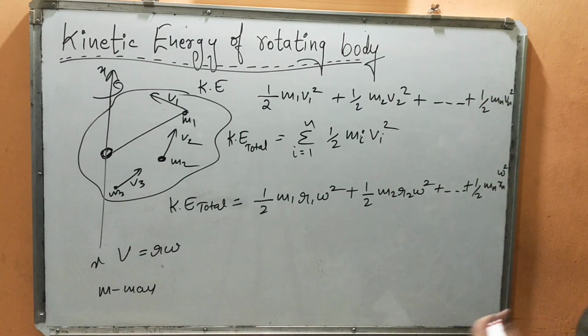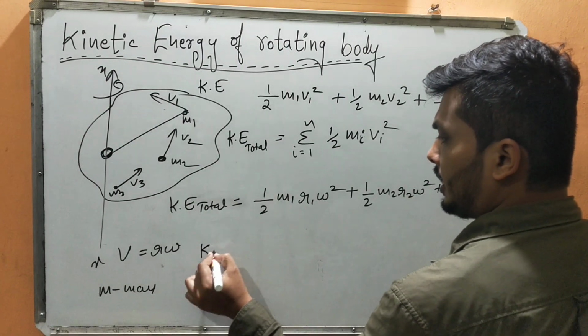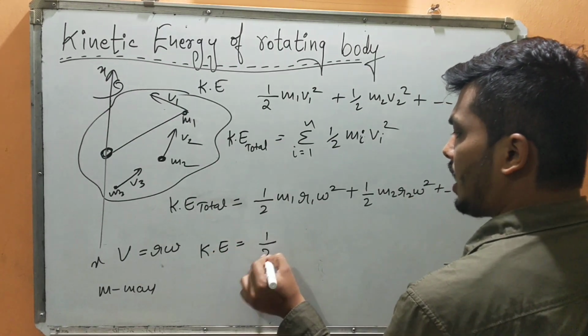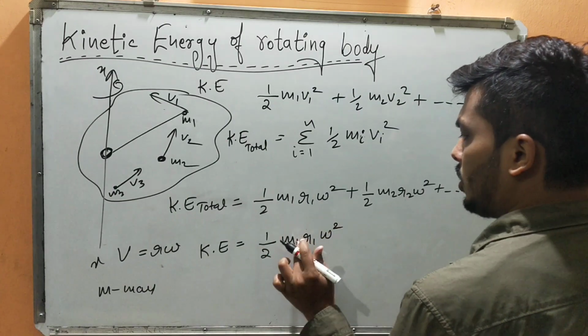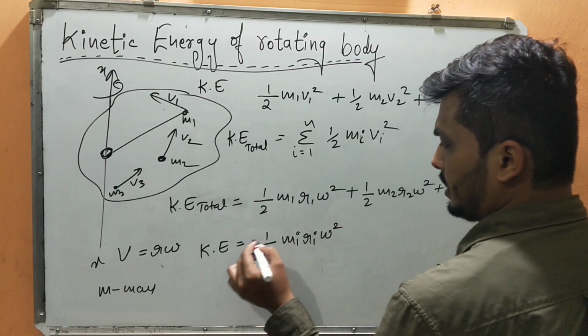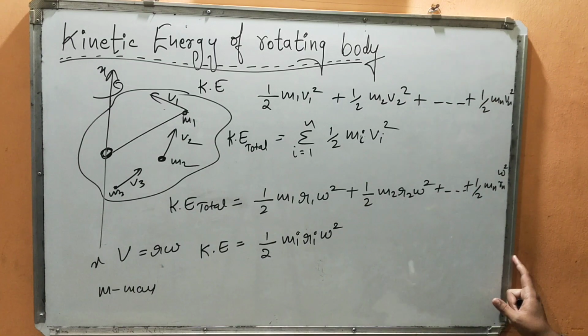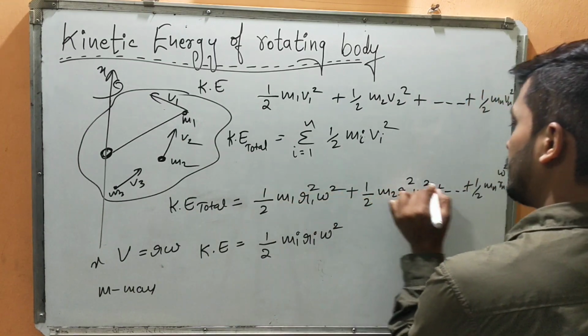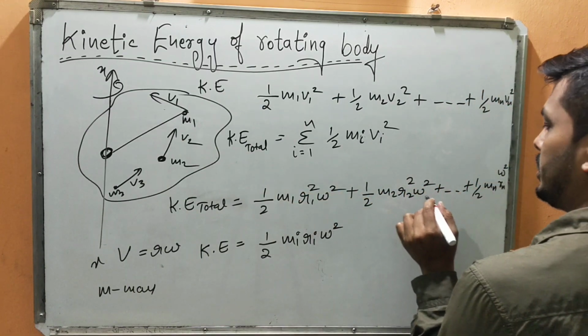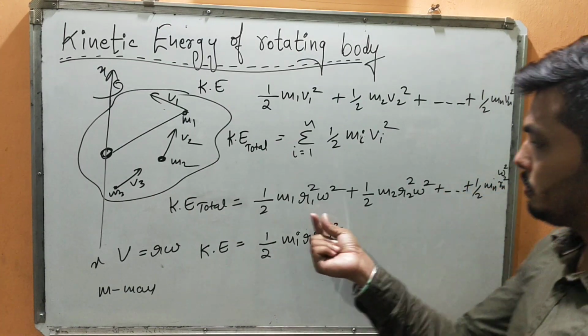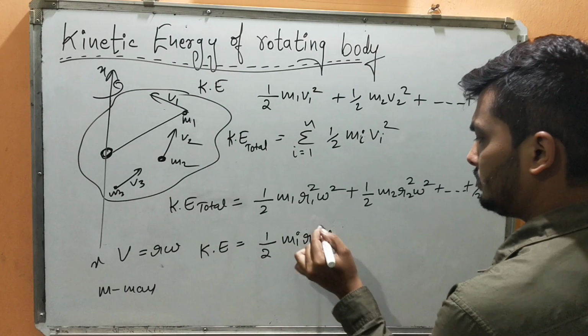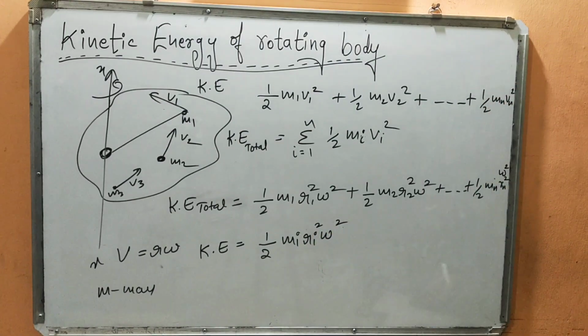Yes or no? So in general, can I write kinetic energy as half m1 R1 omega square... sorry, this is v square, so this will become R1 square m omega square.